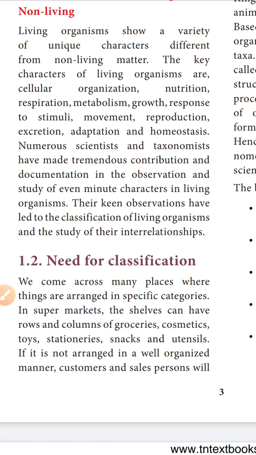And the next one is excretion. Excretion means elimination. Then adaptation, adaptation to the surroundings. Then homeostasis, it is the constant body temperature despite the surroundings.